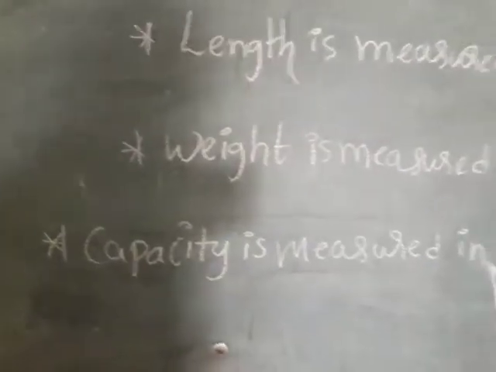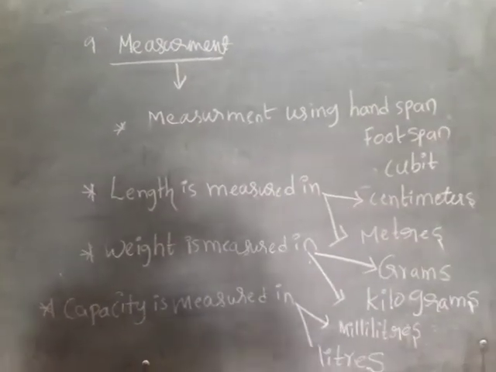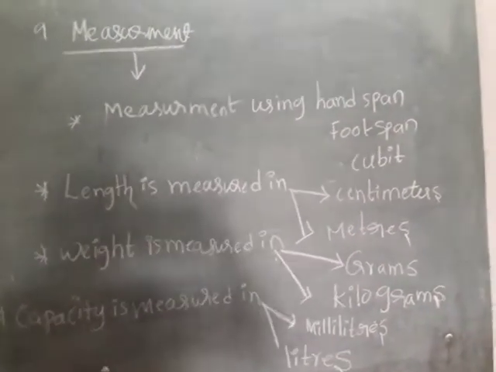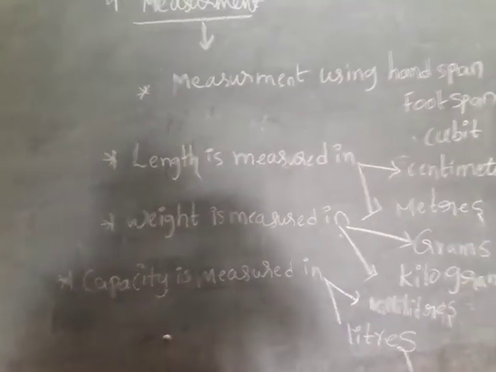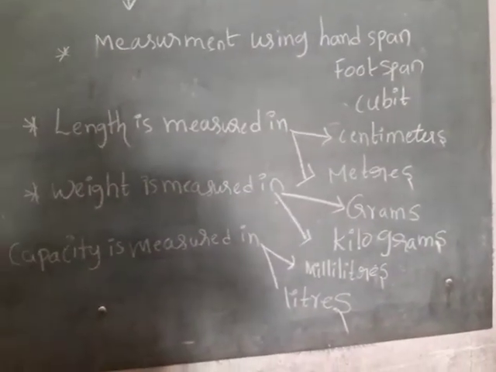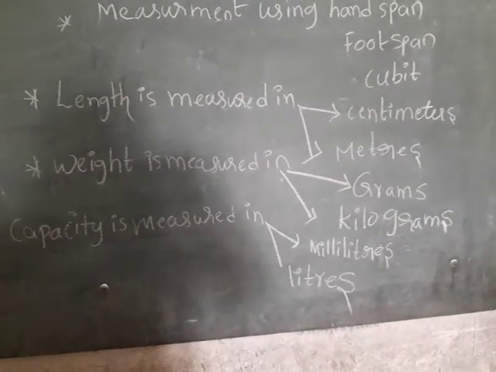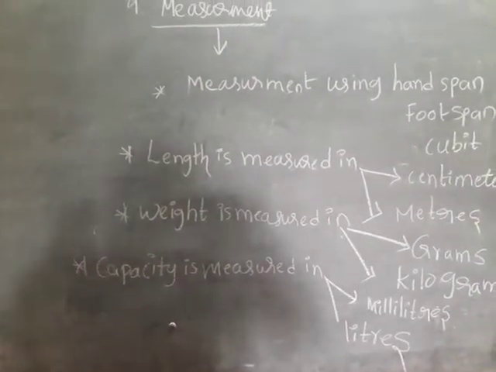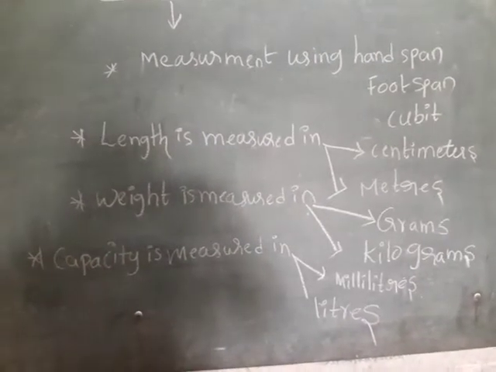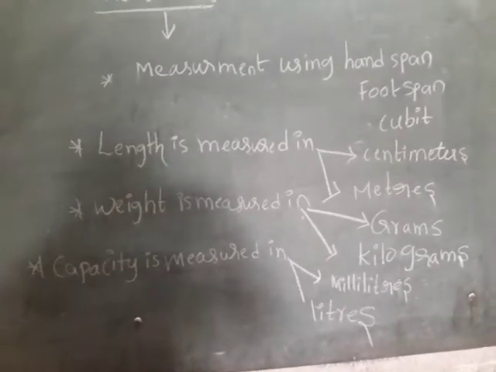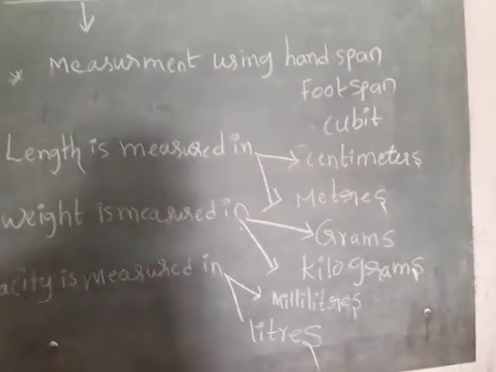Okay children, capacity is measured in milliliters and liters. Once again I repeat. Measurement using hand span, foot span and cubit, these are not accurate. Length is measured in centimeters and meters. Weight is measured in grams and kilograms. Capacity is measured in milliliters and liters. Keep in mind these 4 points. Length, weight, capacity measured. These are the main ones, children. You can learn these names and spellings.